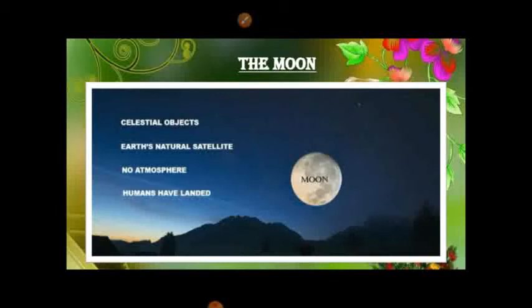The Moon. Satellites are celestial bodies which revolve around the planets. The Moon is the Earth's only satellite. It revolves around the Earth once in every 27 days and 8 hours. It takes about the same time to complete one rotation around its axis. It has no atmosphere. The distance between the Moon and the Earth is about 3,84,400 kilometers. The size of the Moon is one quarter of the Earth. The Moon is the only celestial body where humans have landed.